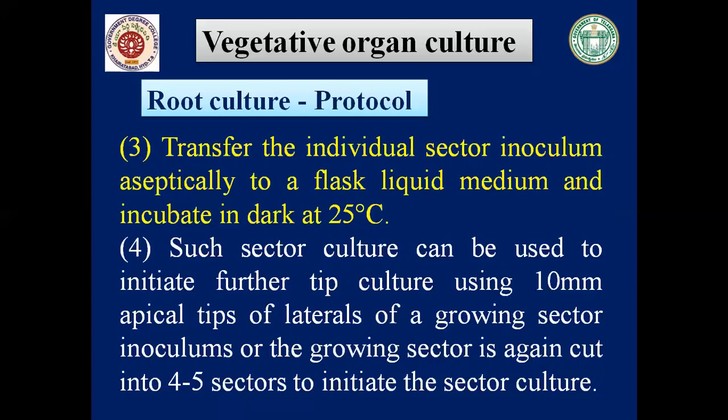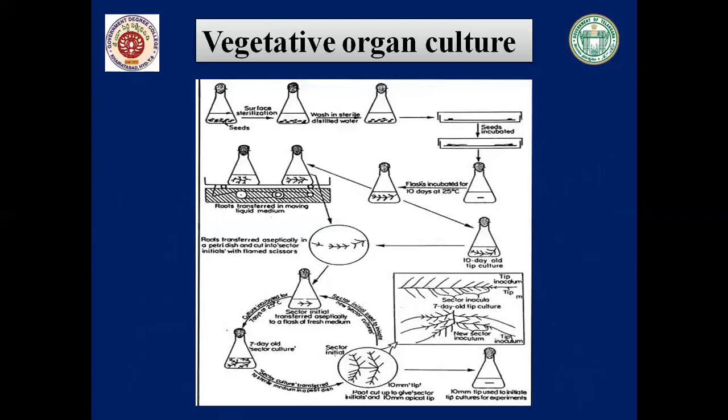Next we'll see a picture which shows how this takes place. Starting with the seeds, they have to be surface sterilized. After surface sterilization, they have to be incubated on a petri dish having a moist filter paper. Then we get the roots. The roots have to be excised and placed into a liquid medium.